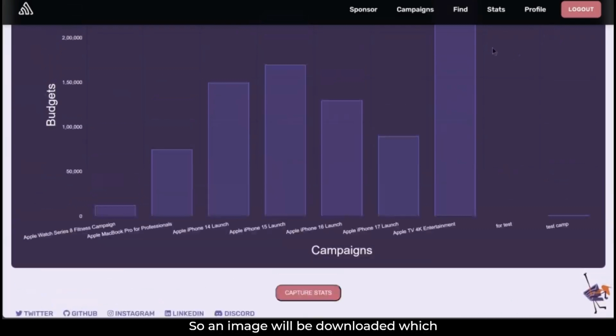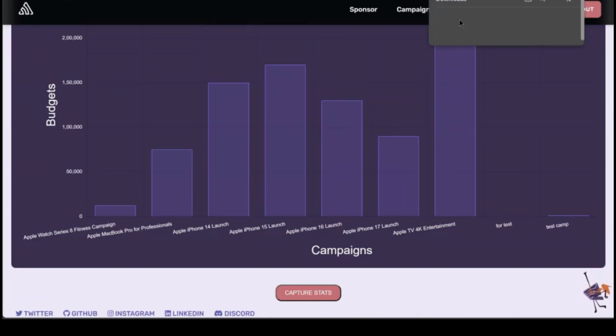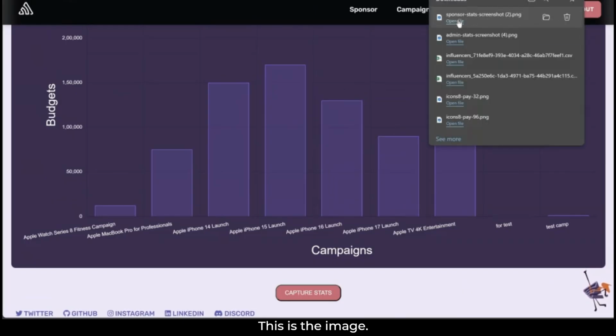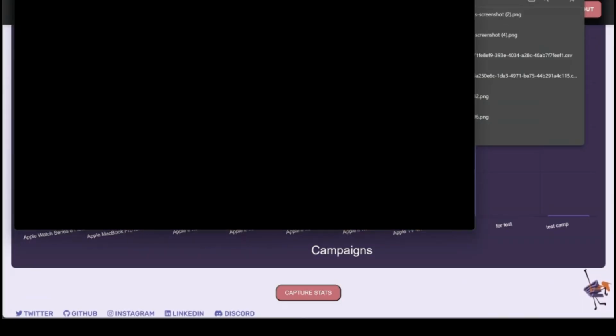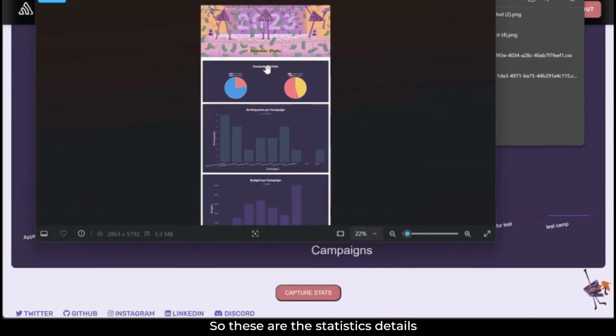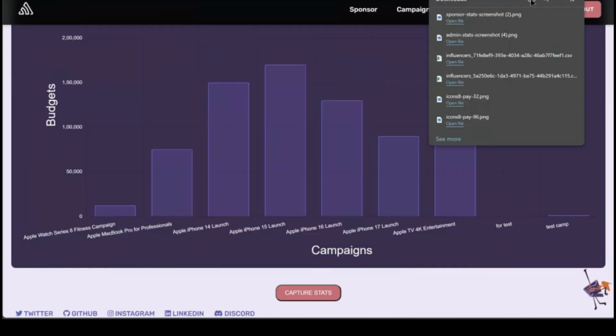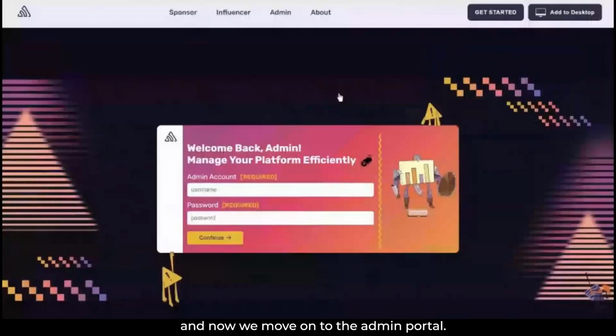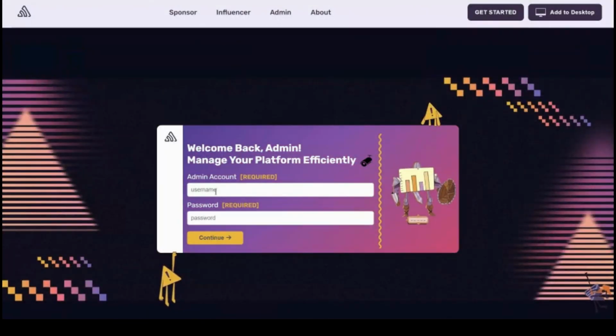We can also capture the statistics. So an image will be downloaded which would contain all these statistics details. This is the image. So these are the statistics details. And now we move on to the admin portal. This is the admin portal.